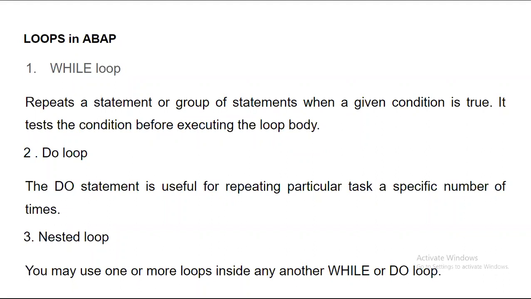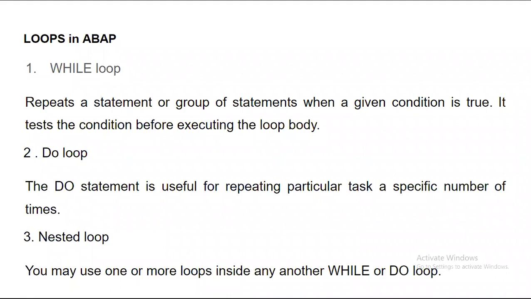Then what is the do loop? The do statement is useful for repeating a particular task a specific number of times. I don't want to run a condition here. Please understand, this is a change in ABAP. This is not usually observed in other programming languages, but here it is. Suppose I want to do a particular task 5 times.